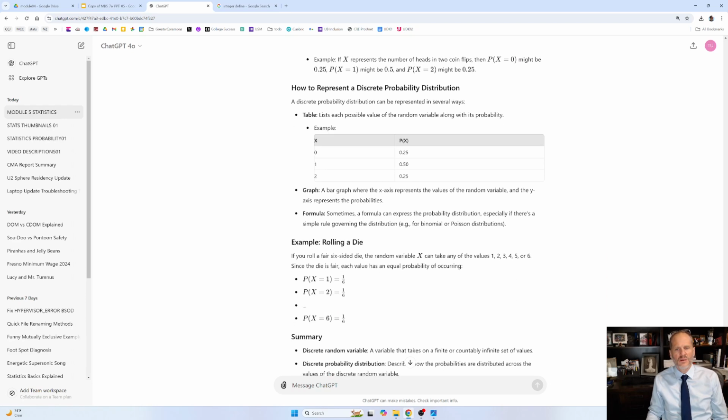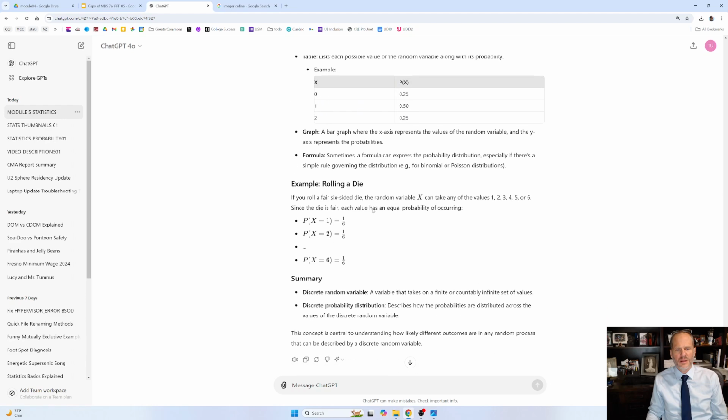How to represent a discrete probability distribution. A discrete probability distribution can be represented in several ways. A table lists each possible value of the random variable along with its probability. So for example, here's x, the different numbers of heads we might get, and then the probability of it over here. That's tabular. You could also represent it in a graph, a bar graph where the x-axis represents the values of the random variable and the y-axis represents the probabilities. And you could also represent it with a formula.